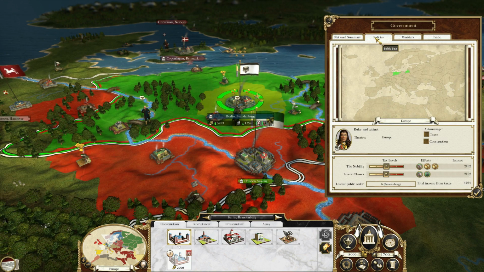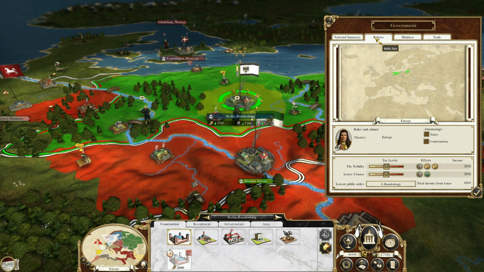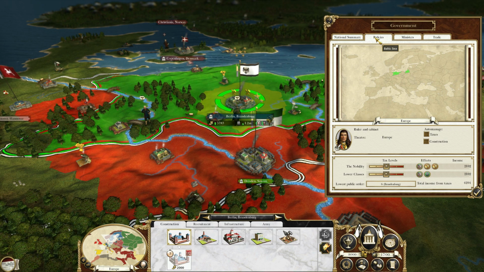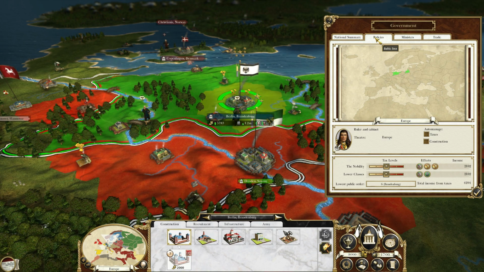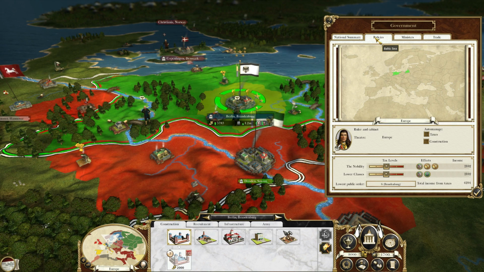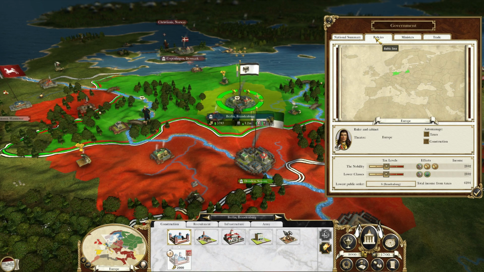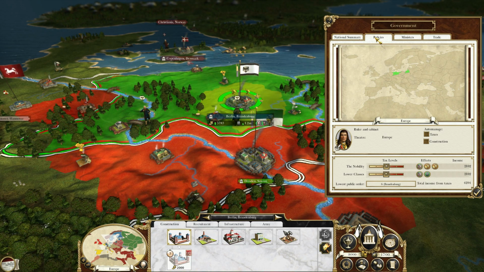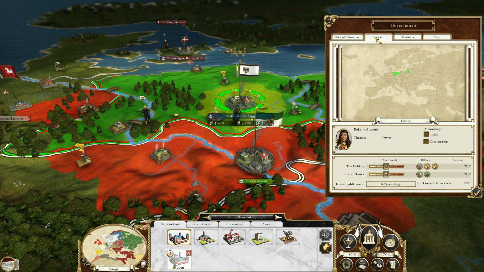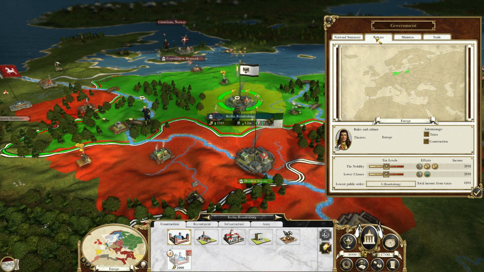Another benefit is you do get a bonus of +2 to your nobility class. But there is also a negative in that. You get a -2 happiness to the lower class, and that can be huge. That's why absolute monarchy will give you a lot of public order problems. One other thing is that you're going to get a recruitment cost of -5% for land units. So that's going to help you on building your troops, and that's also another positive.